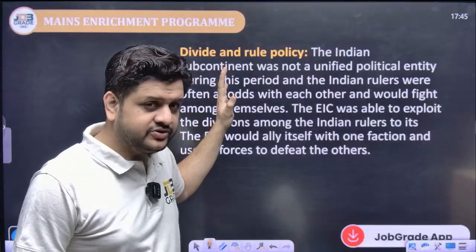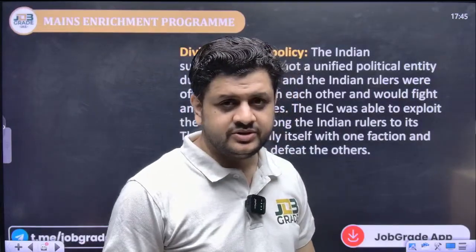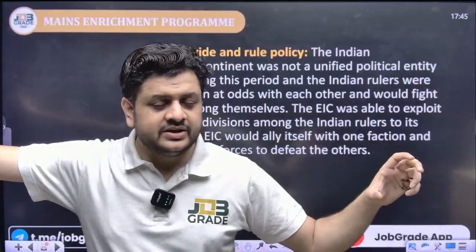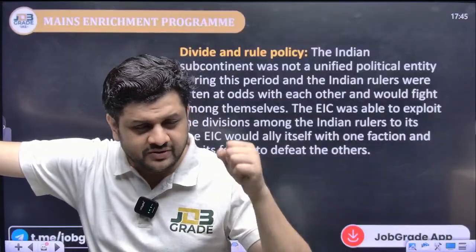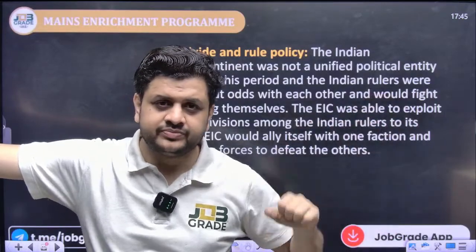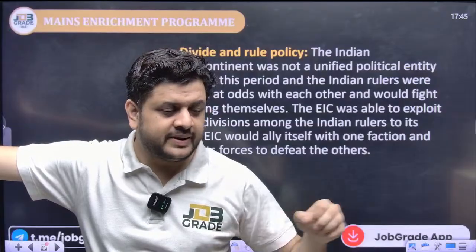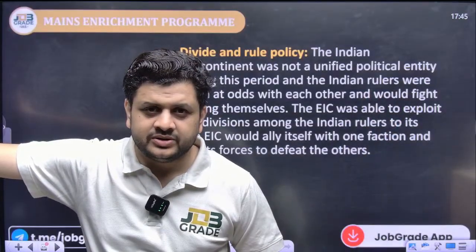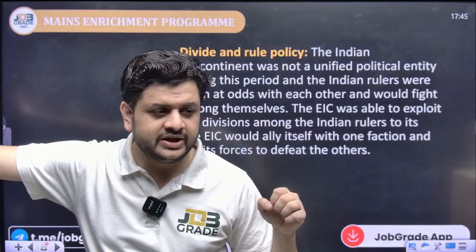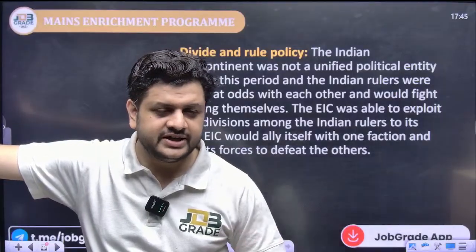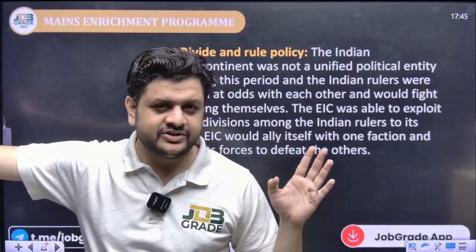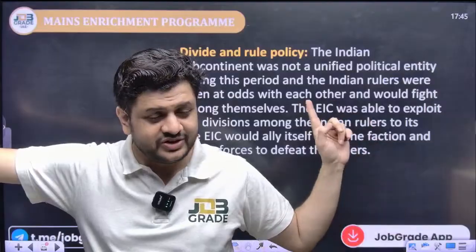For example, the policy of subsidiary alliance. What they did: if Kingdom A is the enemy of Kingdom B, the British would provide protection to both of them and rule over them. The British would disband their armies, and these kingdoms would be completely devoid of the ability to deal with their external affairs, and they would be under the instructions of a political agent, who used to be appointed by the Governor General. Clear? And this was the divide and rule policy.